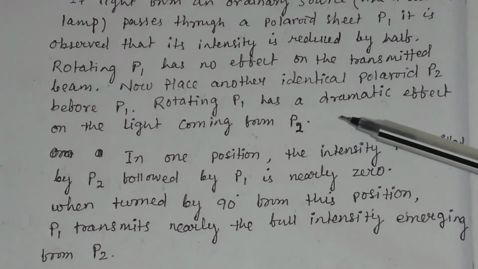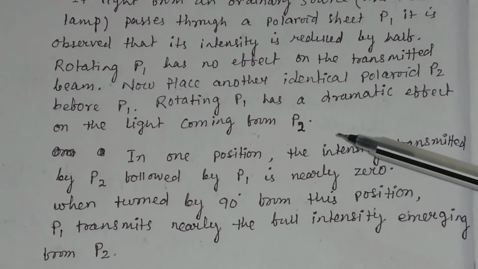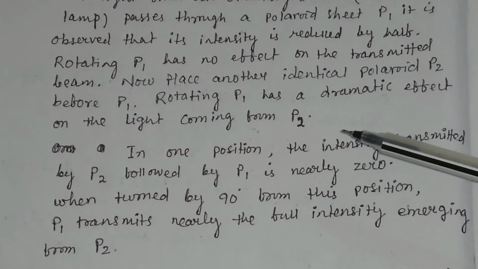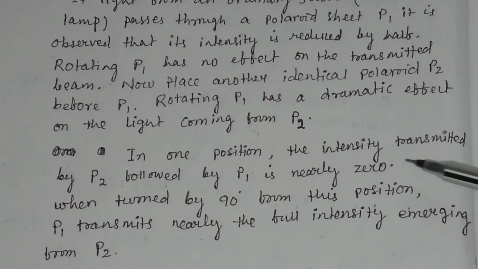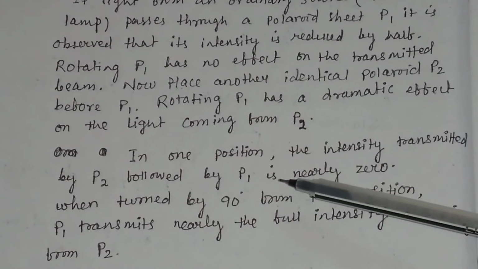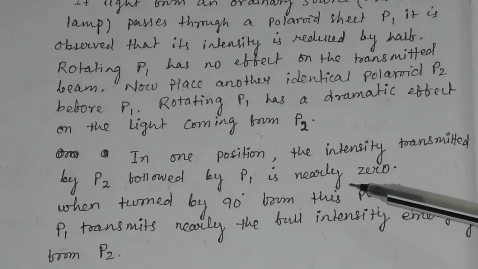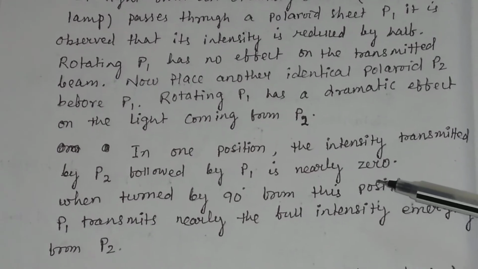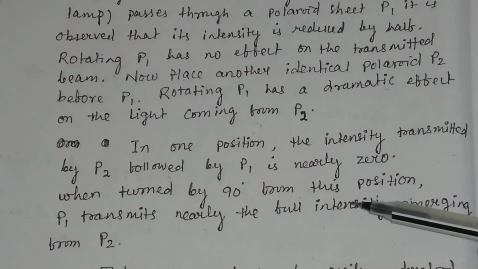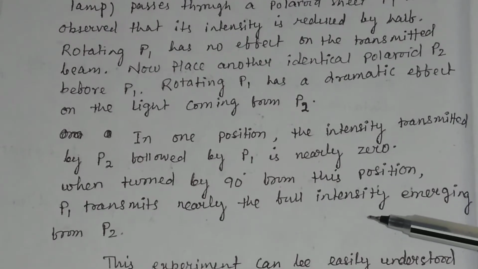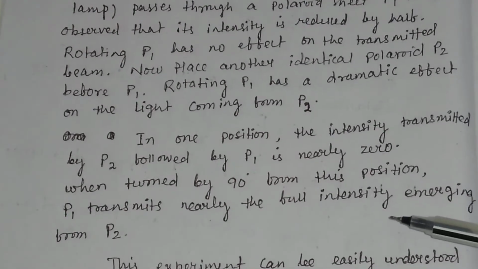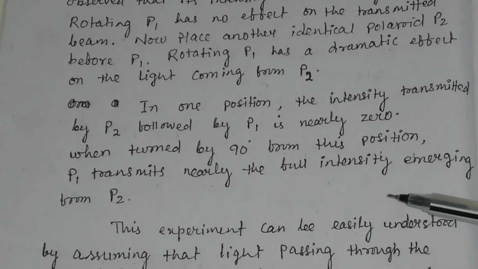Rotating P1 has a dramatic effect on the light coming from P2. In one position, the intensity transmitted by P2 followed by P1 is nearly 0. When turned by 90 degrees from this position, P1 transmits nearly the full intensity emerging from P2.